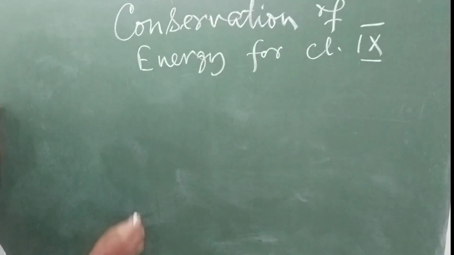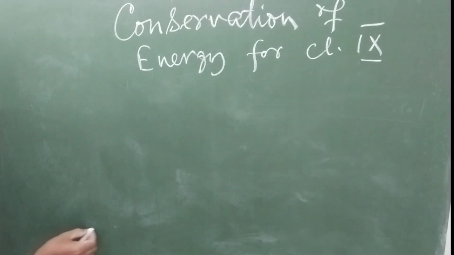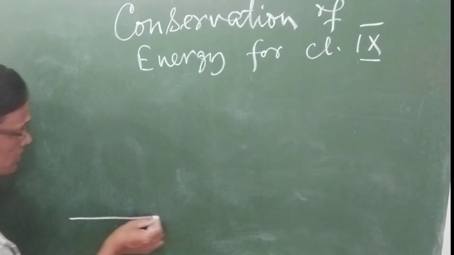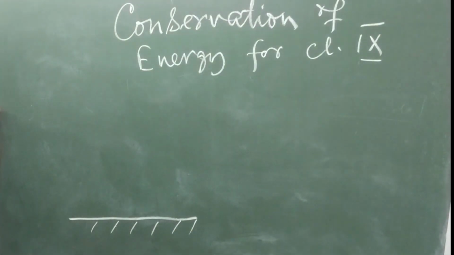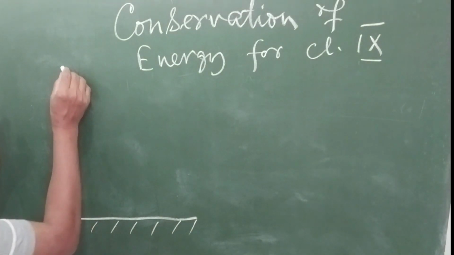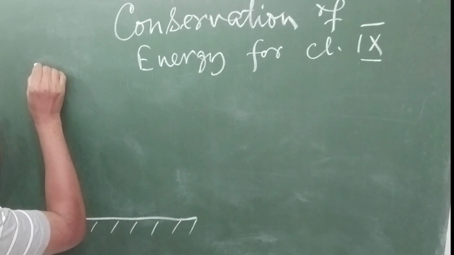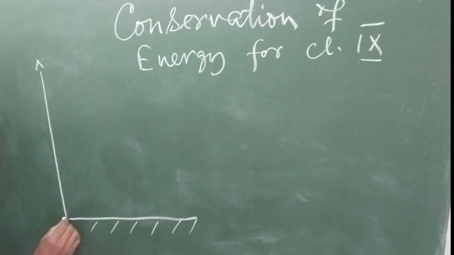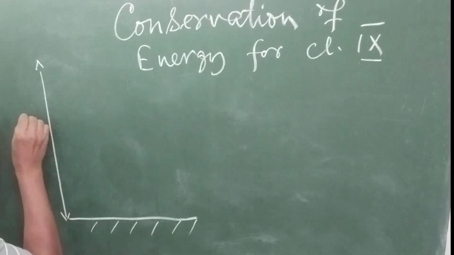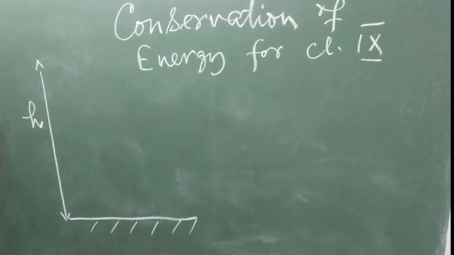For example, let us take this as the basic ground level. Let us say there is one height of h, up to which you raise one ball.